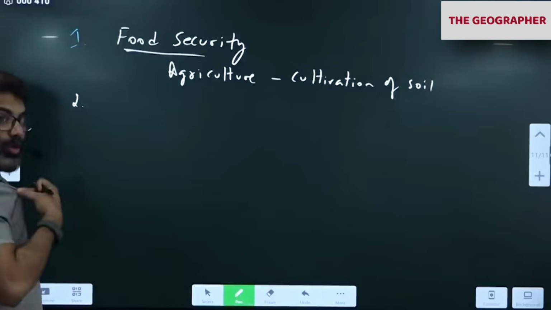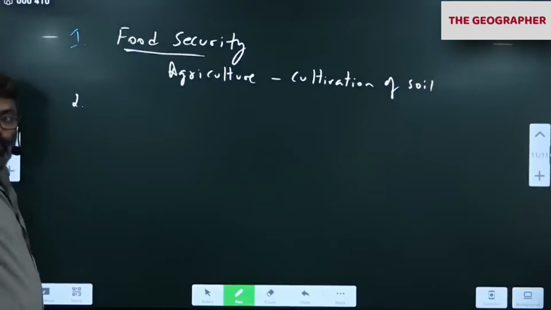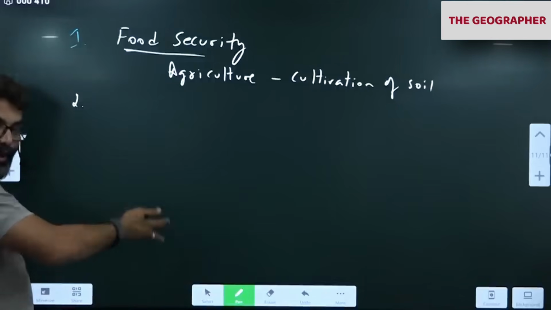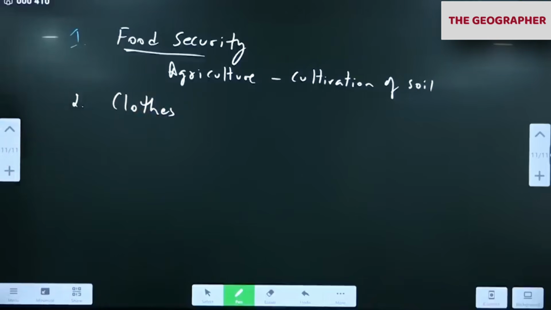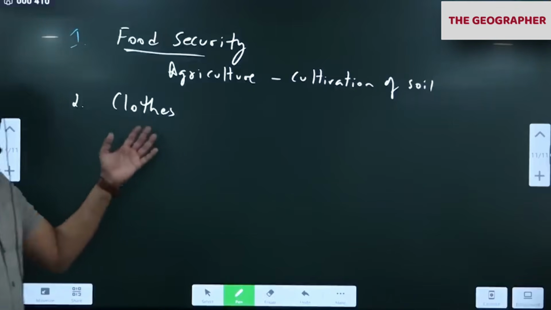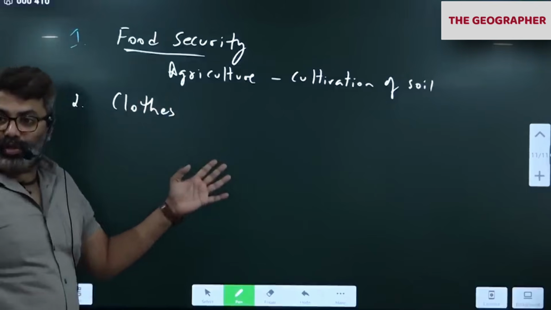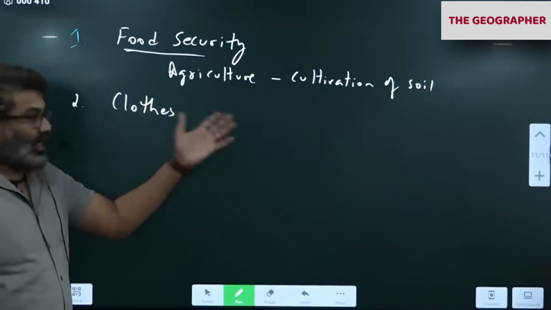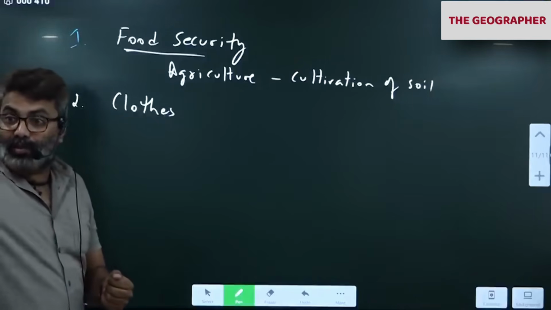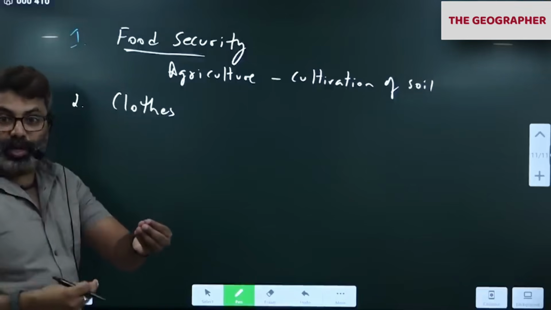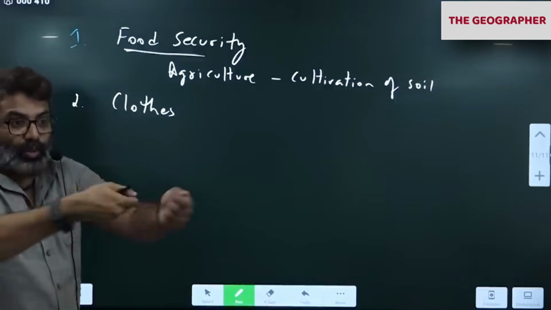Even the clothes we wear. Notice, in tropical regions we always prefer cotton. Cotton is grown where? Soil again. The clothes that we use today to protect our dignity also come from the soil. You might say, sir, I'm not wearing cotton. Whatever you are wearing, linen, or jute, hemp, silk, it directly comes from the soil. Even for silk, we grow mulberry leaves, which we feed to the Bombyx mori. That gives us silk cocoons, and from the cocoons we make silk.